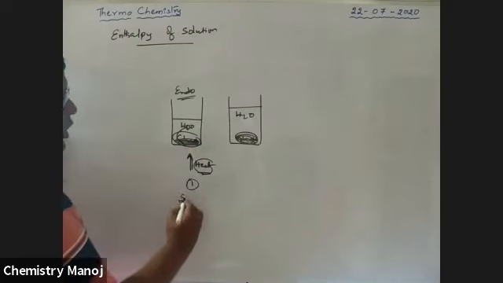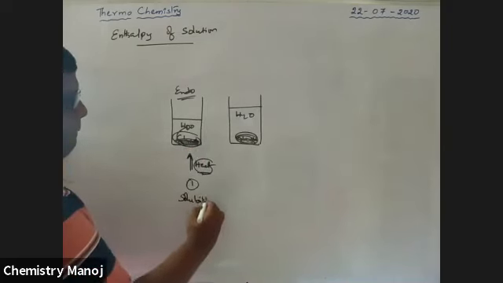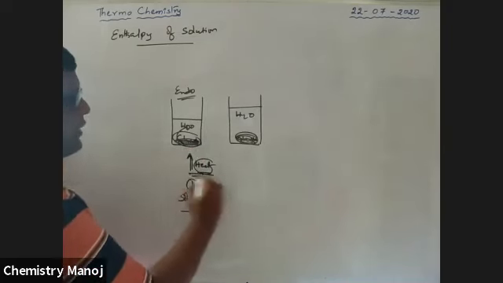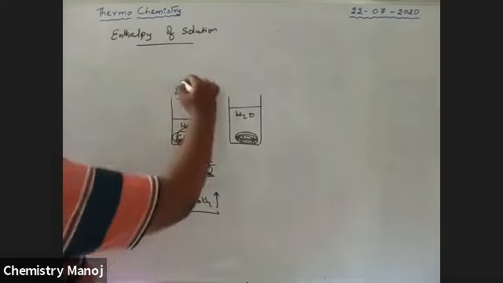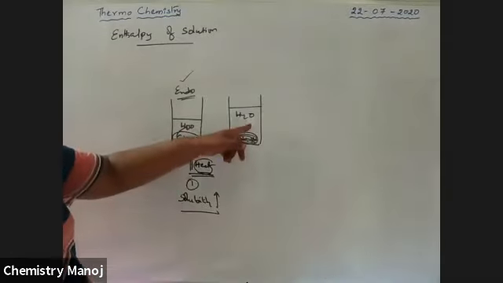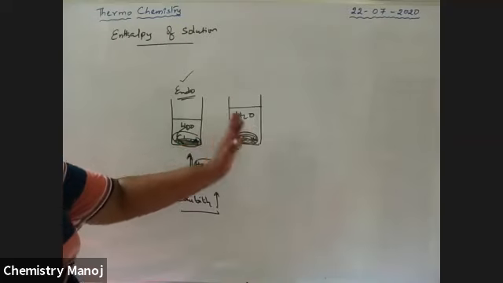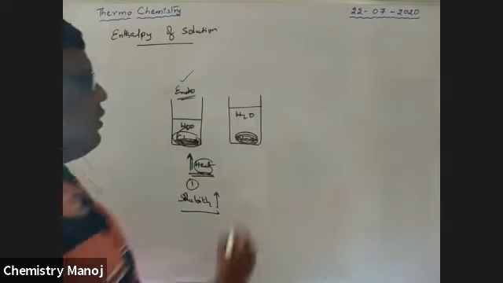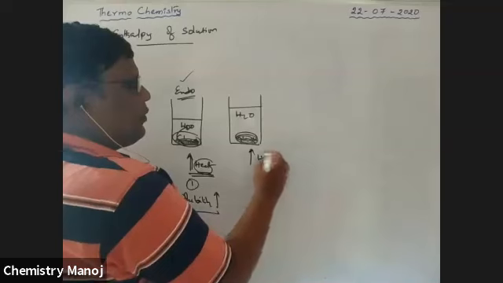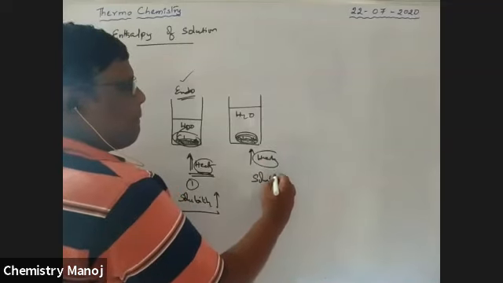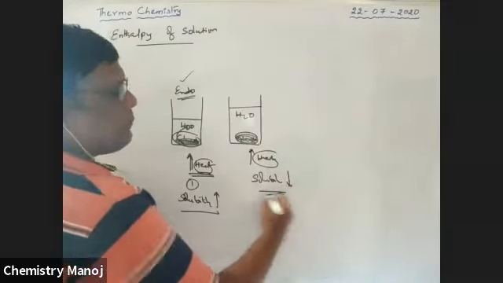That means solubility increases because of heating, because it is an endothermic process. Because it is an exothermic process, it itself released energy, so as heat is supplied, solubility decreases, boys.